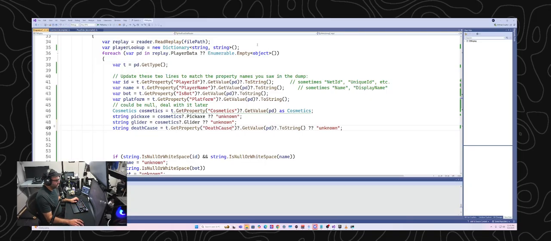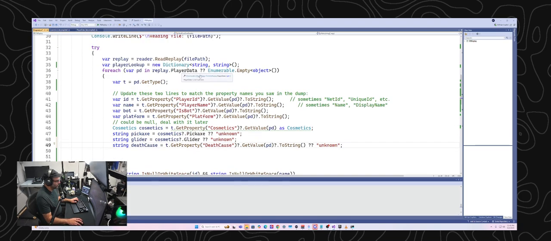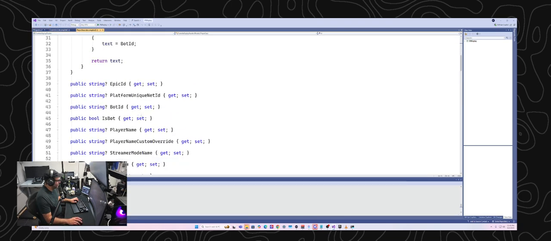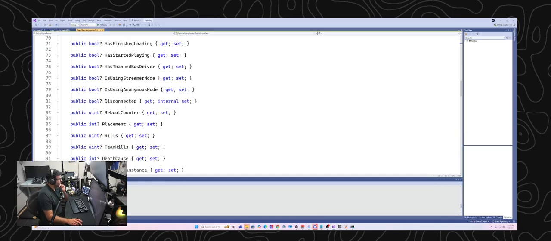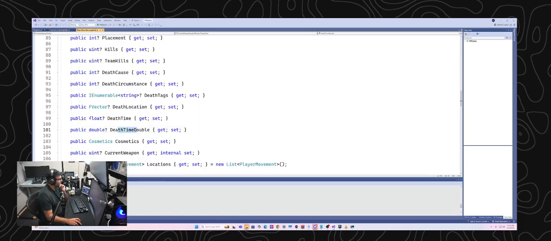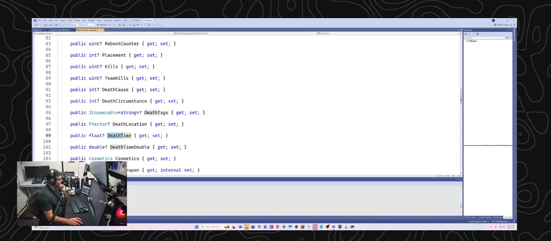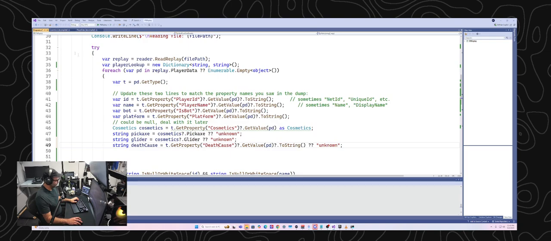Is that what it was? Because I think that's what it was called. Let me go back and look at the player data model real quick. Death time, death cause. This is going to be an integer, which means it maps to some numerical value, which we won't actually know the meaning of. But we could at least try, and maybe I'll get kills as well and see if that's in there.